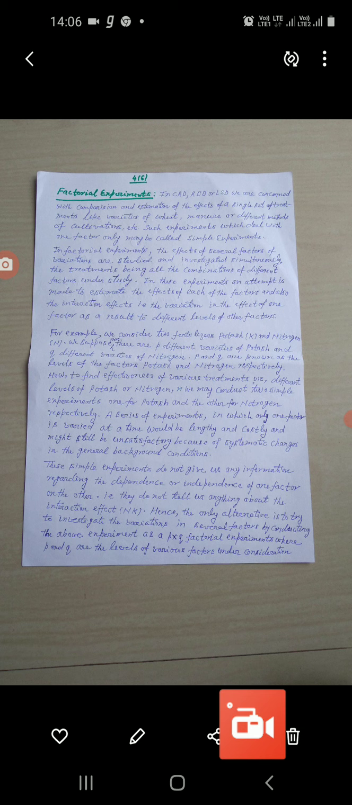Hence the only alternative is to try to investigate the varieties in several factors by conducting the above experiment as a p cross q factorial experiment, where p and q are the levels of various factors under consideration.